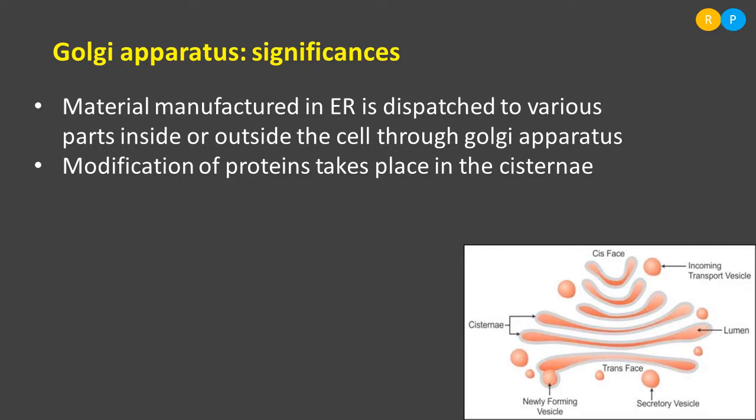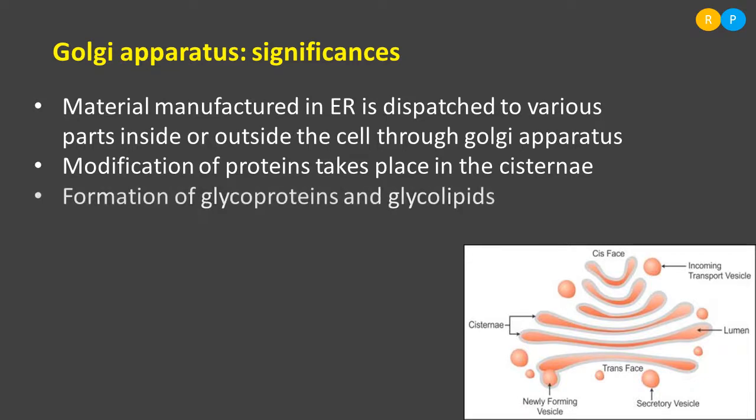So the Golgi apparatus is the cell organelle that causes modification of proteins, as well as packs the materials before they reach their target region. Golgi apparatus are also very essential for the formation of glycoproteins and glycolipids.